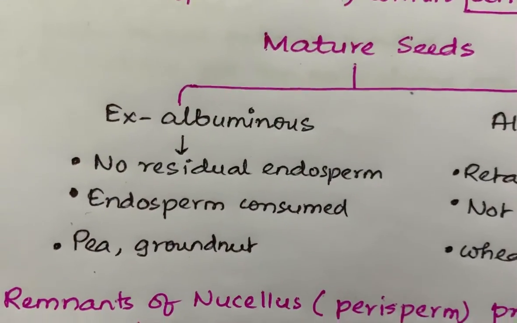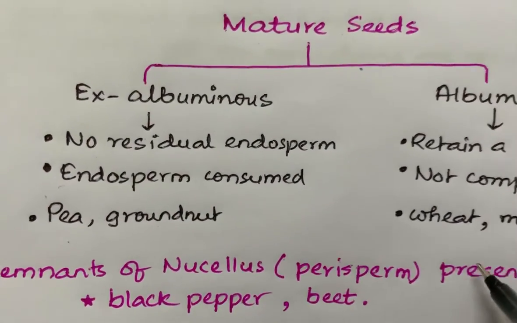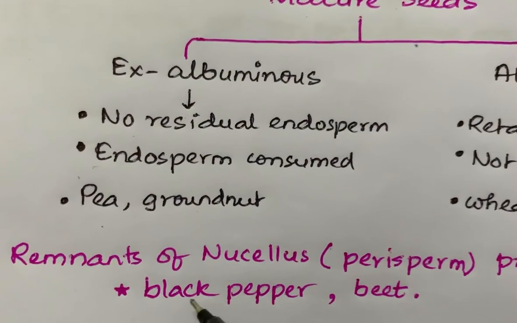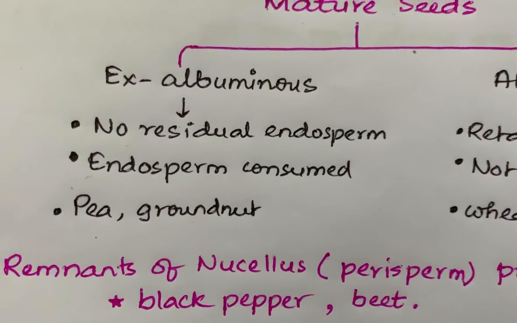Now the remnants of nucellus, meaning perisperm, is present in two varieties. One is black pepper, another is beet.